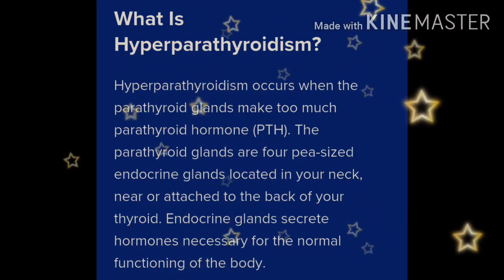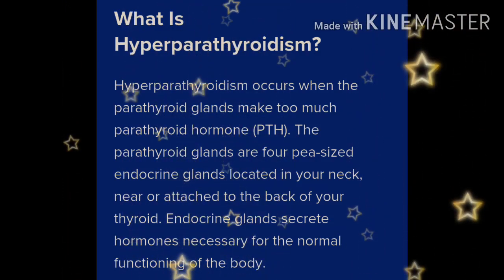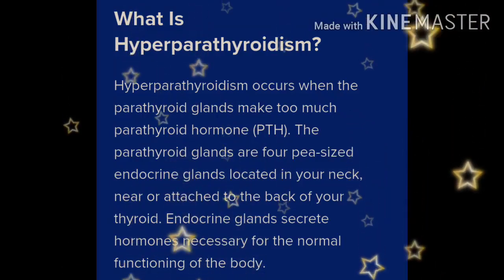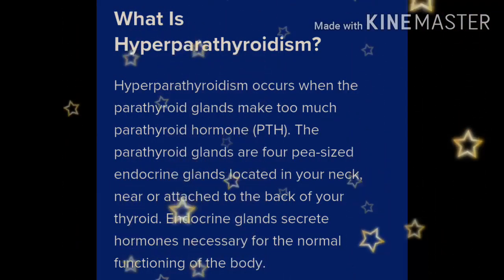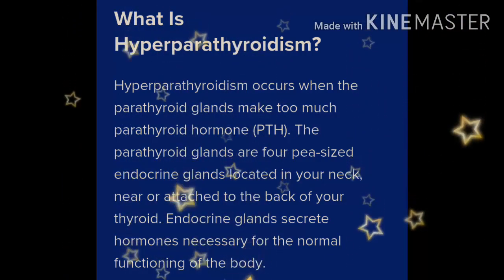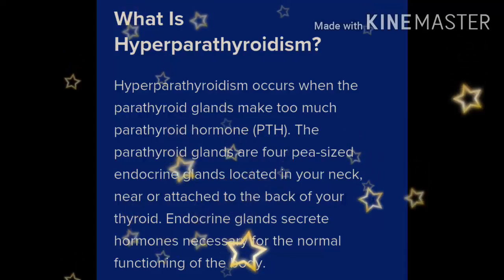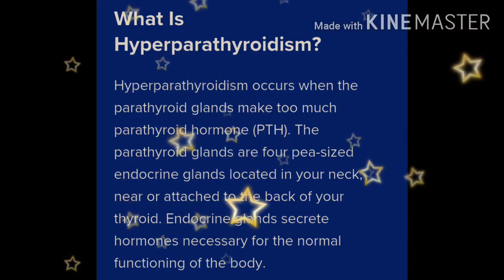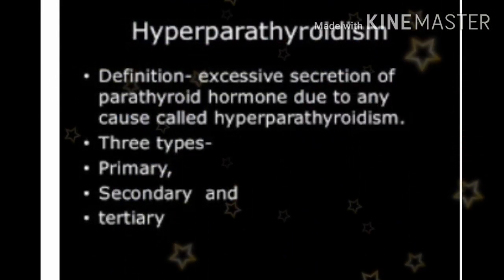What is the definition of hyperparathyroidism? The parathyroid glands make or release parathyroid hormone, in short PTH. These parathyroid glands are 4 pea-sized. It means they are present in the endocrine glands. The endocrine function is secretion of hormones which are necessary for the body.